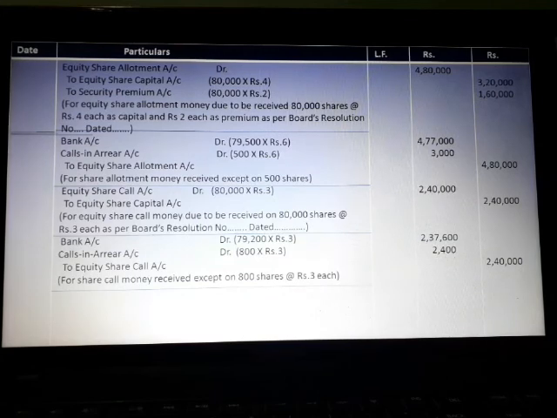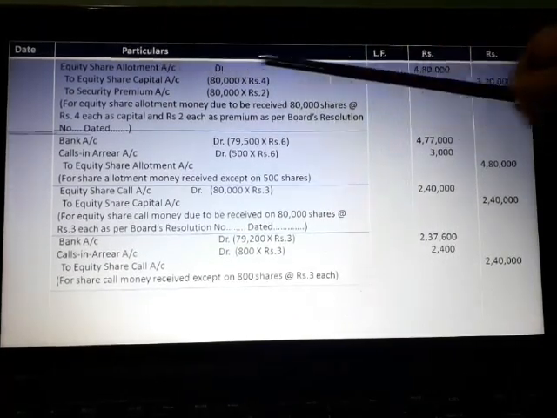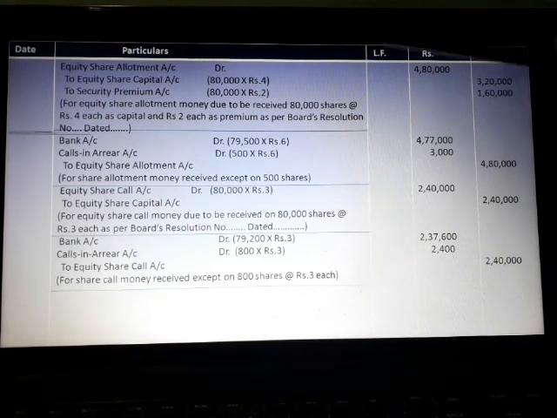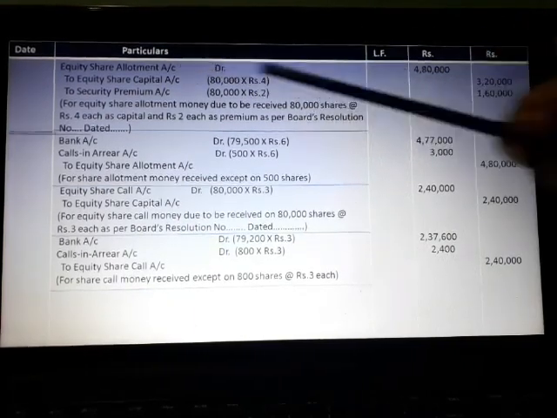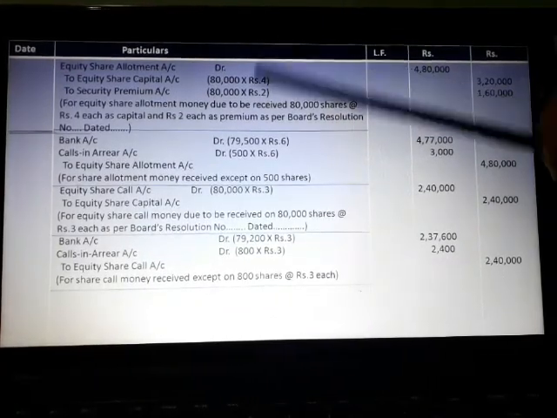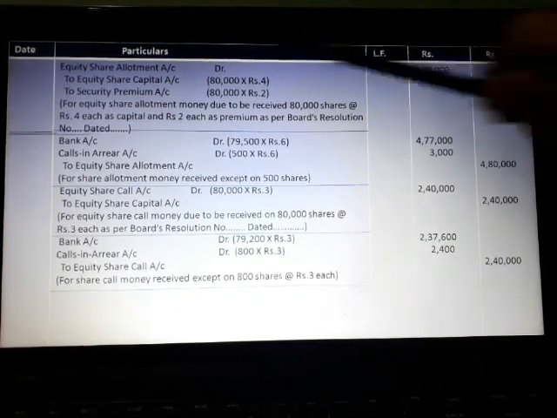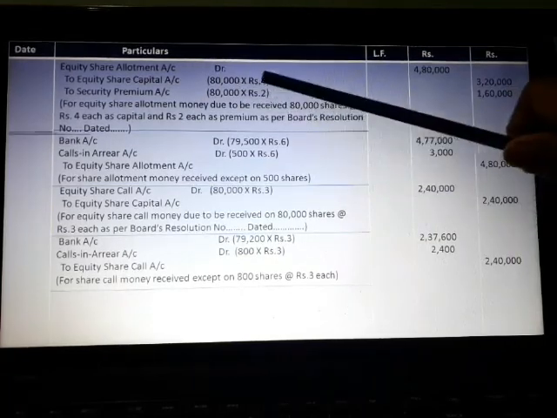Now come to the entries regarding allotment. Here the premium is included in allotment. So the equity share allotment account will be debited for the amount of capital as well as the securities premium due. So 4,80,000, that is at the rate of rupees 6 into 80,000, 4,80,000, to equity share capital, 80,000 into 4.